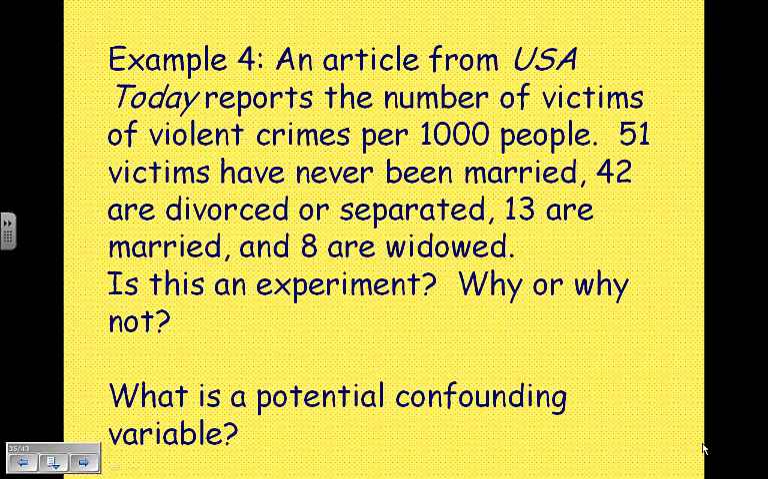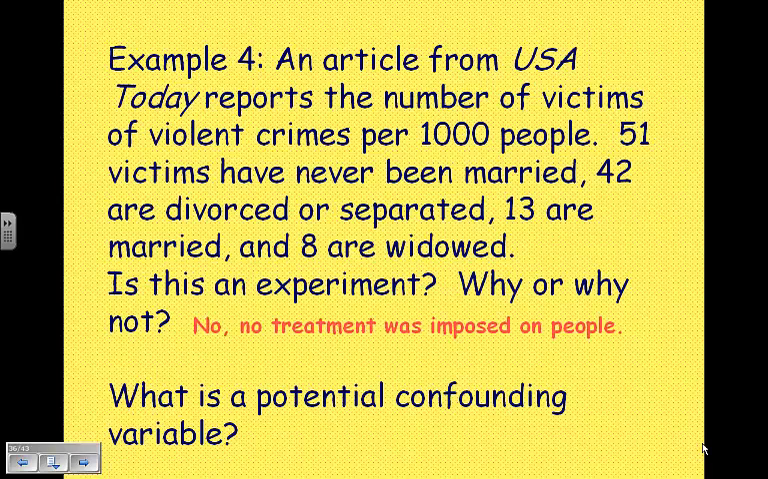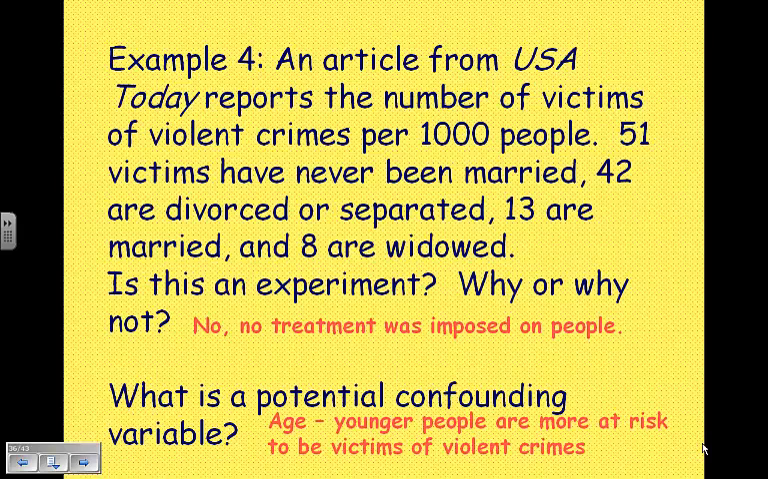Alright, so here, an article from USA Today reports the number of victims of violent crimes per 1,000 people. 51 victims have never been married, 42 are divorced, 13 are married, and 8 are widowed. Is this an experiment? Why or why not? No, it's not an experiment because there's no treatment being imposed. What are potential confounding variables? Age. Younger people are more at risk to be victims of violent crimes.